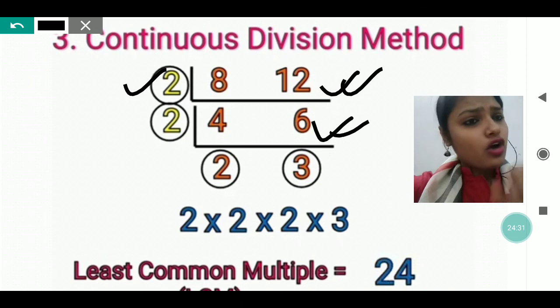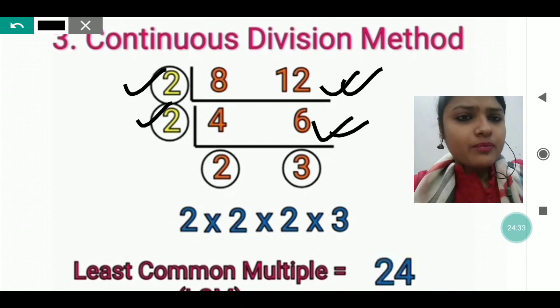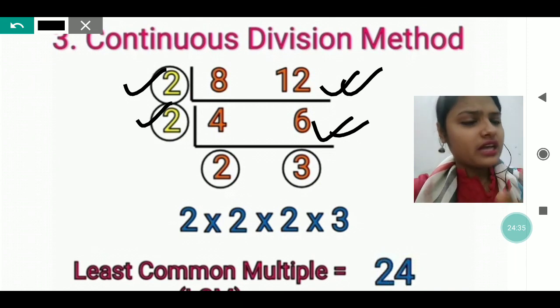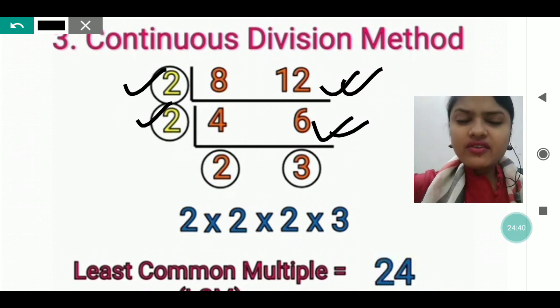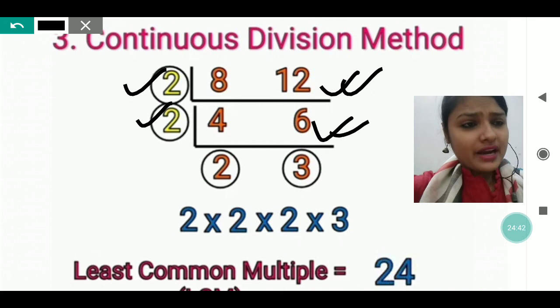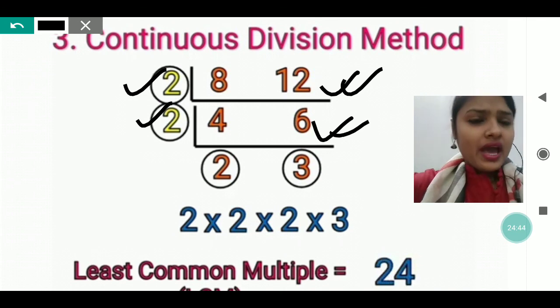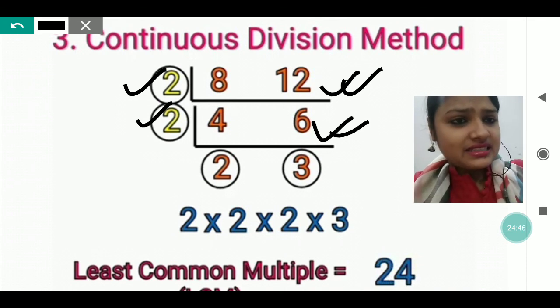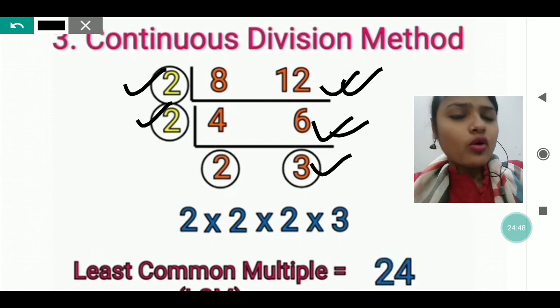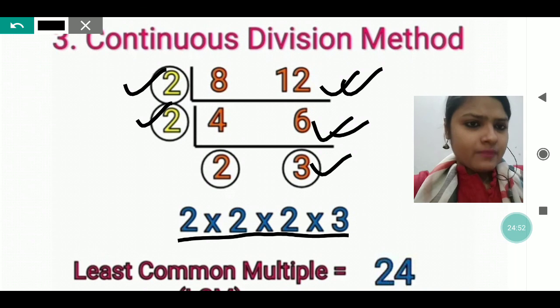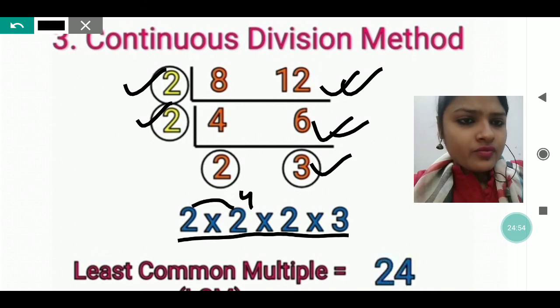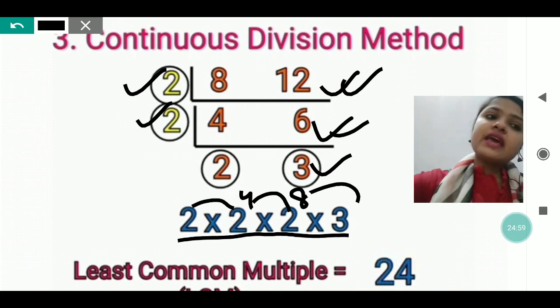So first take the common one with which you can divide both. 2 is the number with which both can be divided. So 4 divided by 2 gives 2, and in the same way 6 divided by 2 gives 3. After that, write all the numbers separately: 2, 2, 2 and 3. So 2 into 2 is 4, 4 into 2 is 8, and 8 into 3 is 24. The same answer you will get.